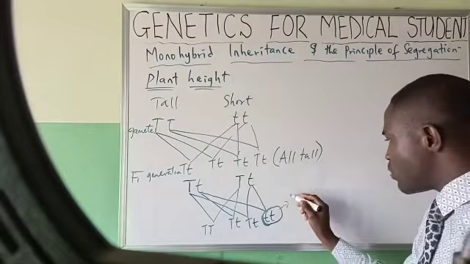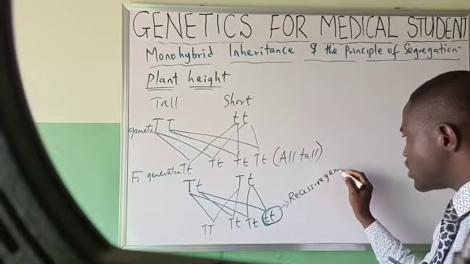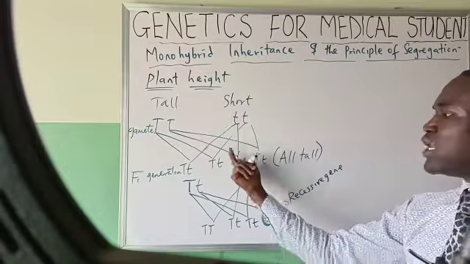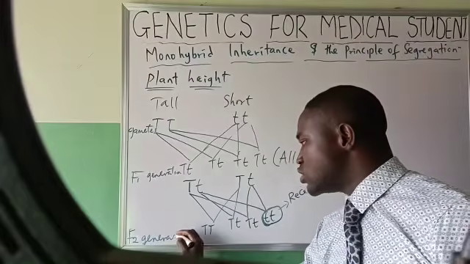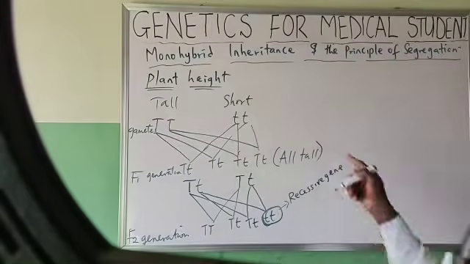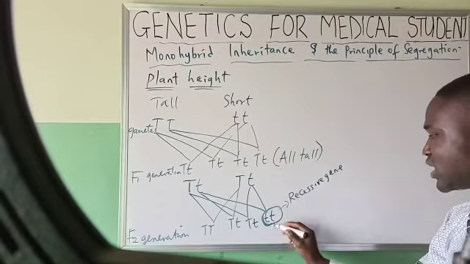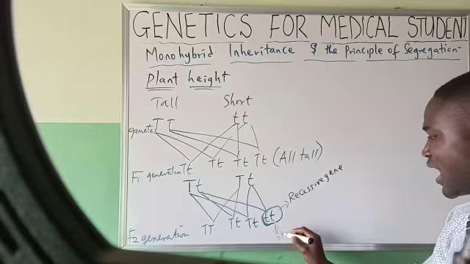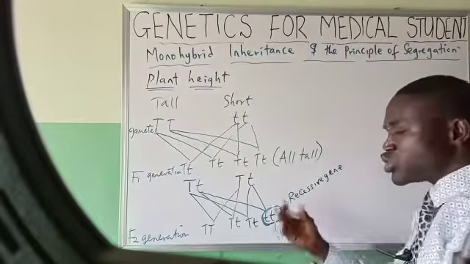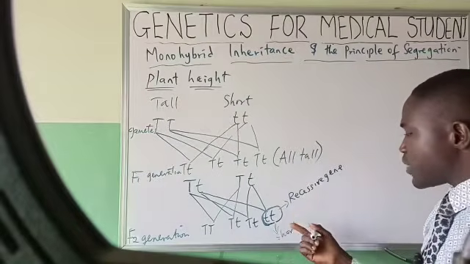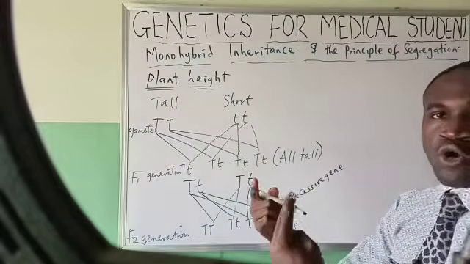He now called this one the recessive gene, because the effect was shadowed. It only reflected in the F2 generation, but in the F1 generation, this tallness shadowed it. And this is a trait for what? Short. Meaning that in the F2 generation, the parents were able to get a short offspring, but in the F1 generation they were all tall.